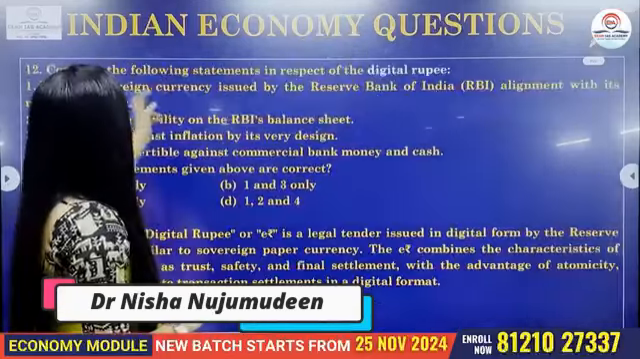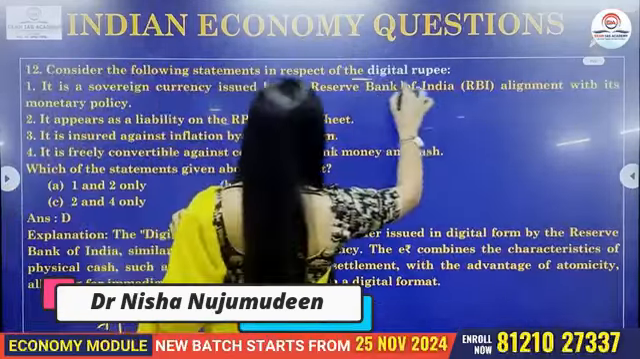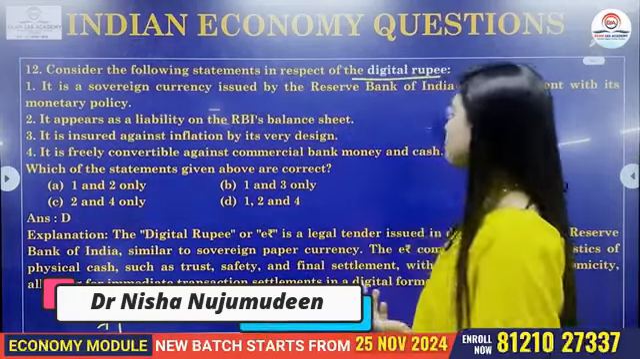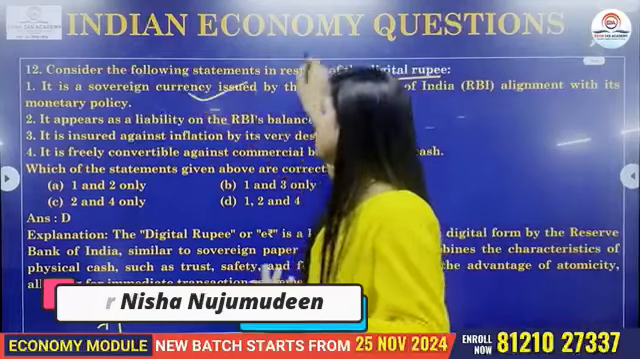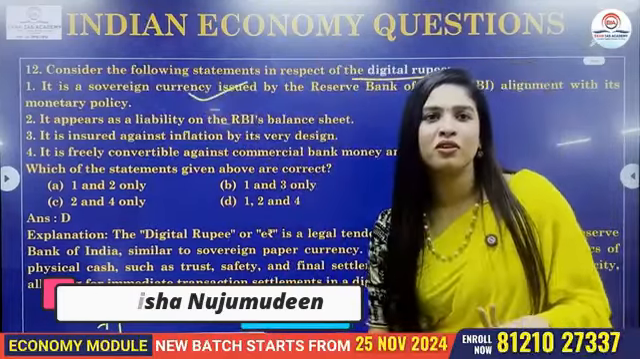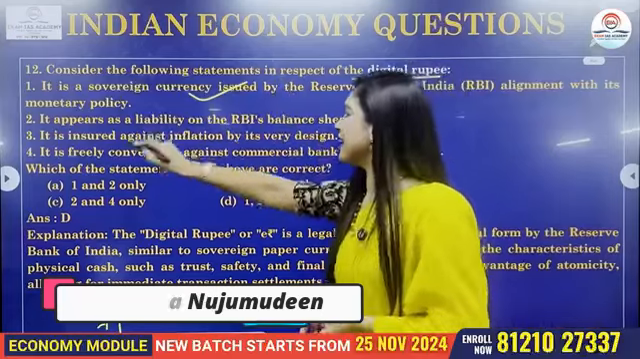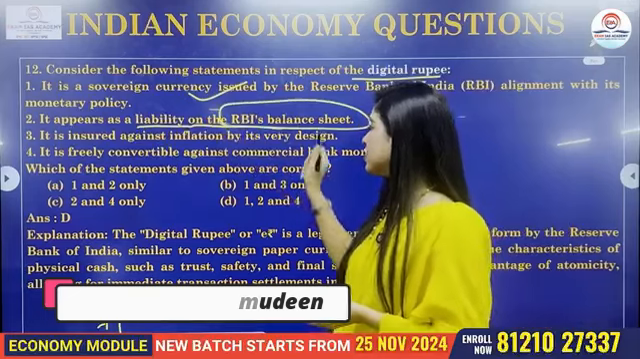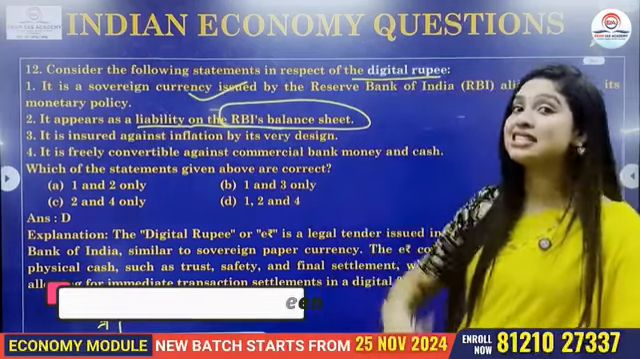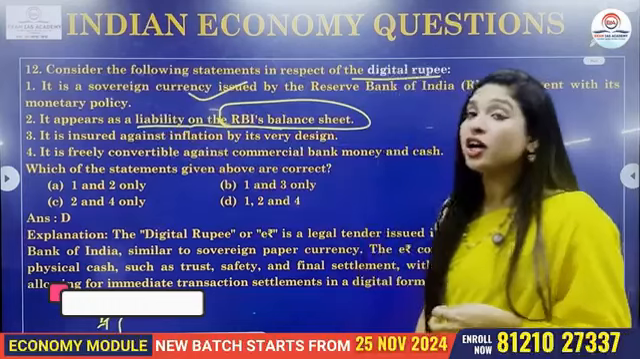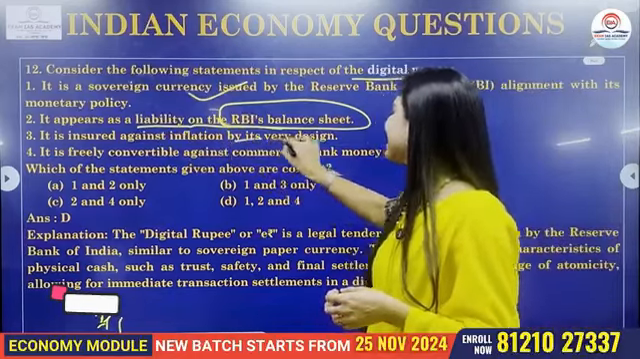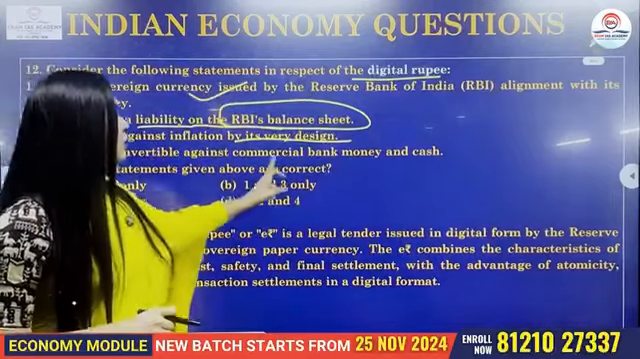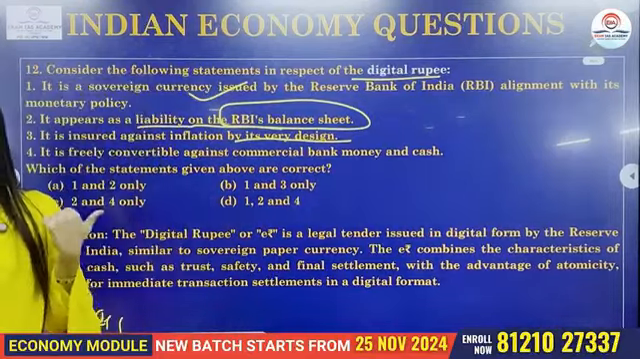Now the next question. Consider the following statements in respect of digital rupee. First one, a sovereign currency issued by whom? RBI, in alignment with the monetary policy. Of course, we all know, yes, digital currency. Again, monetary policy is whom? The RBI, right? Yes, it is. Second, it appears as a liability on the RBI's balance sheet. So this particular question talks about the RBI's balance sheet, asset and liability side. And third one, it is insured against inflation by its very design. And the next one, it is freely convertible against what? Against commercial bank money and cash. This is a very direct question.